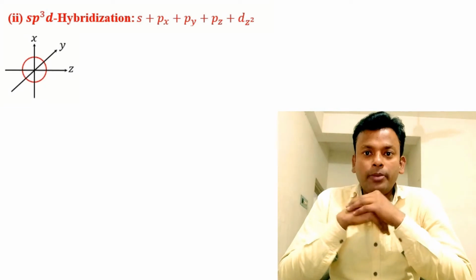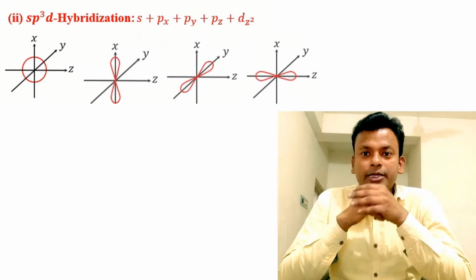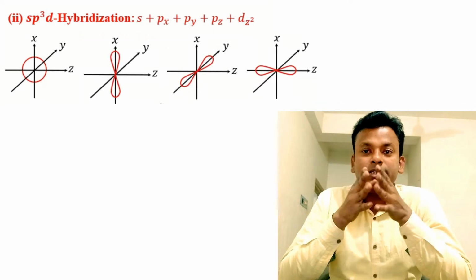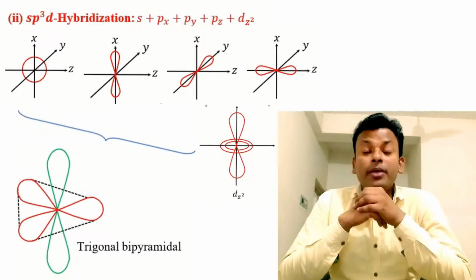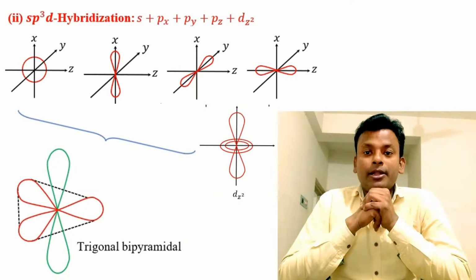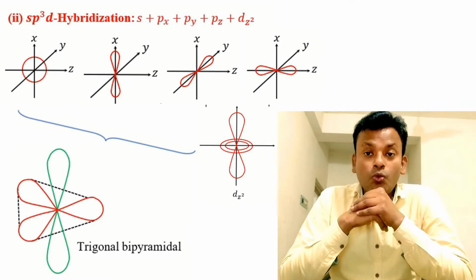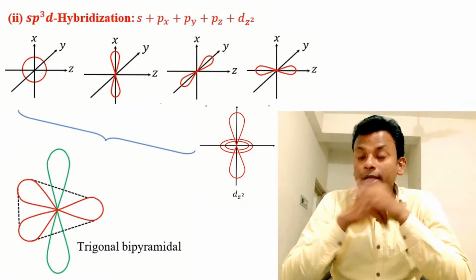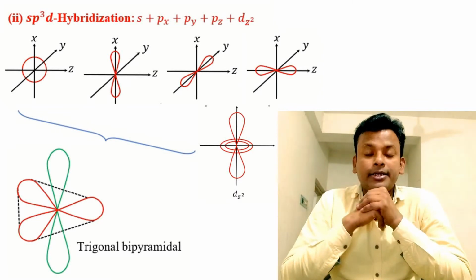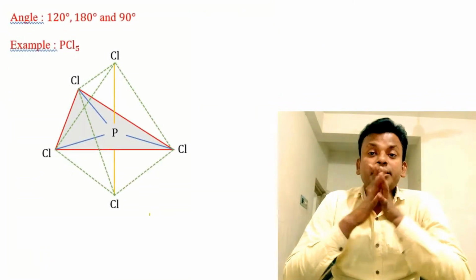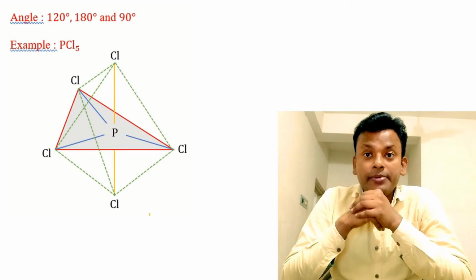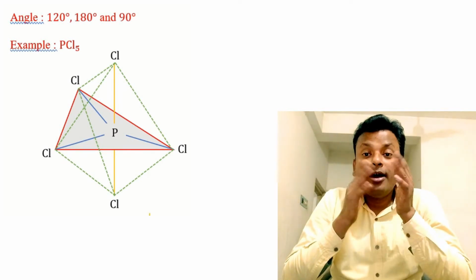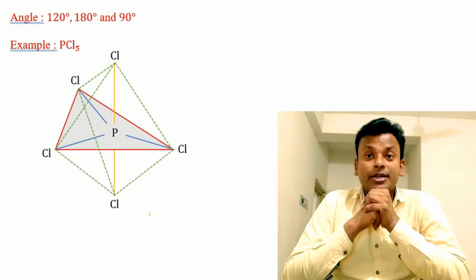Now the one s orbital, three p orbitals, px, py and pz, and dz square intermix to form a trigonal bipyramidal structure. The angles are 120 degrees, 180 degrees and 90 degrees. Example, PCl5. PCl5 is sp3d hybridized, and this is the trigonal bipyramidal structure.